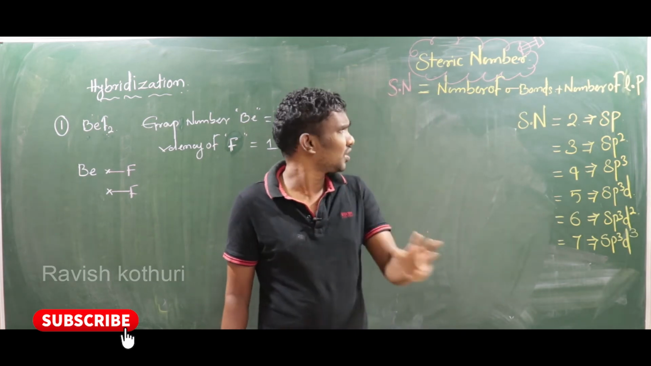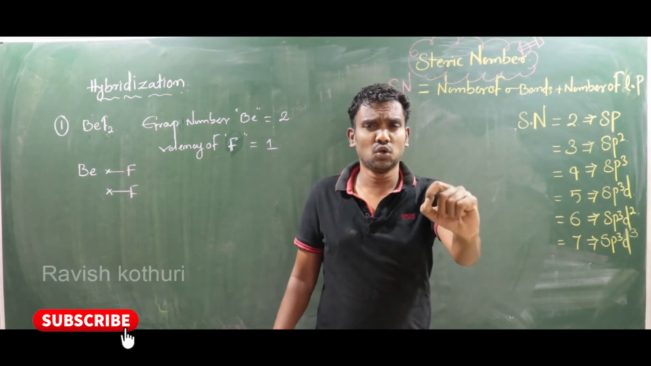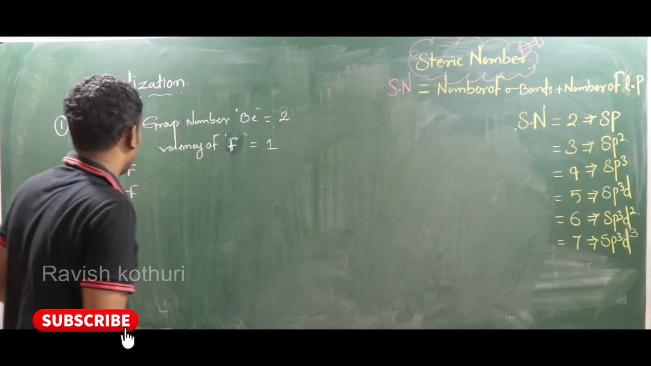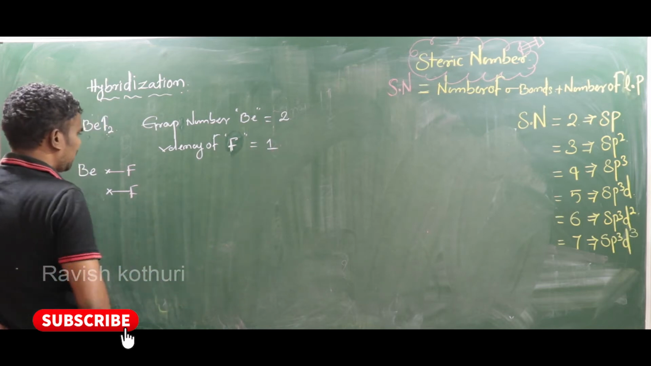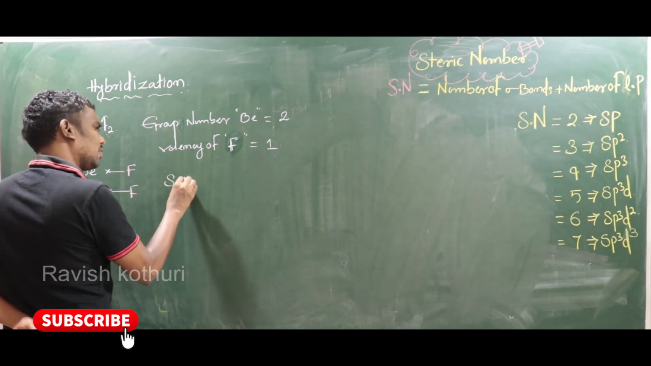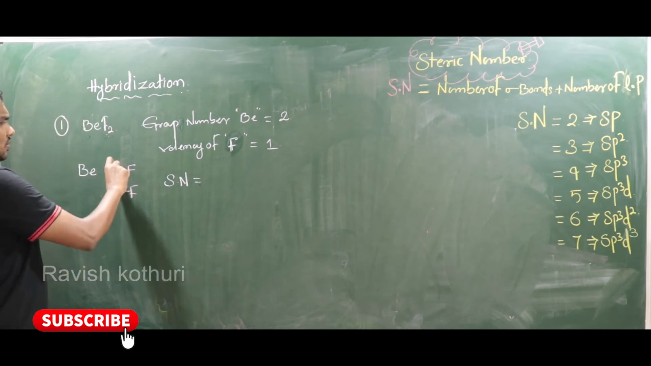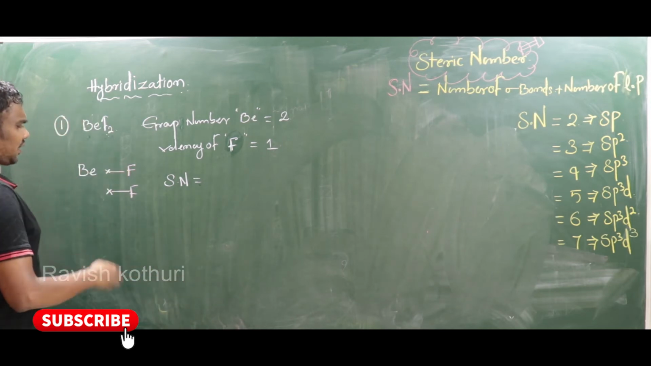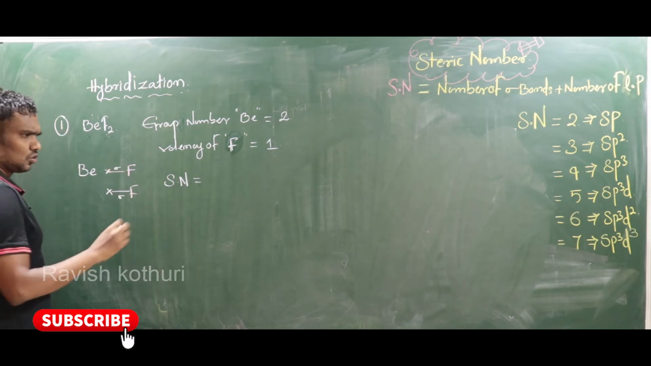Now be focused. Steric number equals the number of sigma bonds plus the number of lone pairs. Now observe carefully. What is the steric number of beryllium here? How many sigma bonds are there? All single bonds are sigma bonds. This is one sigma, this is one sigma. So there are 2 sigma bonds.